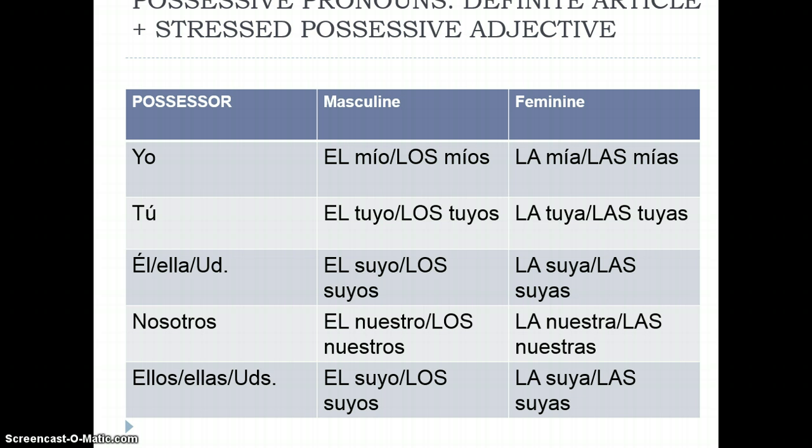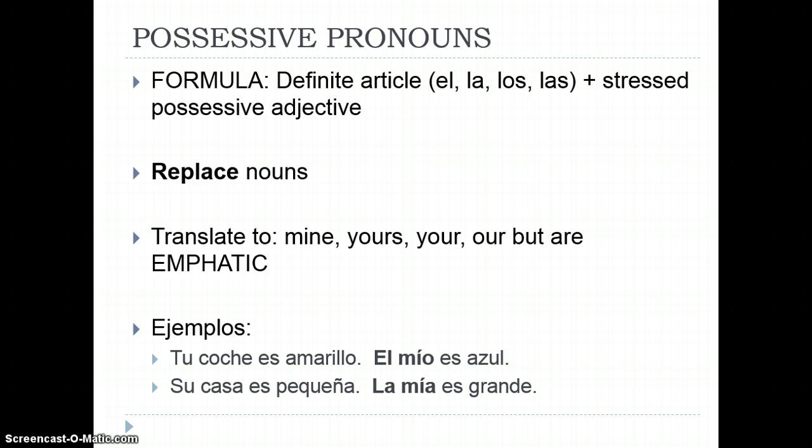With the possessive pronoun, if you notice, just like before, we need to add something. So now when we remove the noun, we have to add an article. So if I was saying his car is blue and mine is black, I'm using el mío to refer to the car. It replaces the noun el carro. The formula for possessive pronouns is the definite article, el, la, los, or las, plus the stressed possessive. These are going to replace nouns, and again, everything must agree with the noun that it is replacing in number and gender.